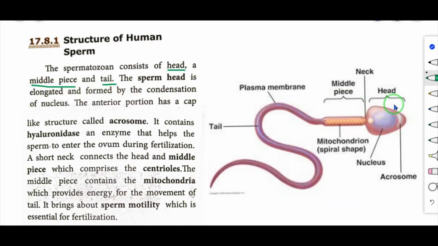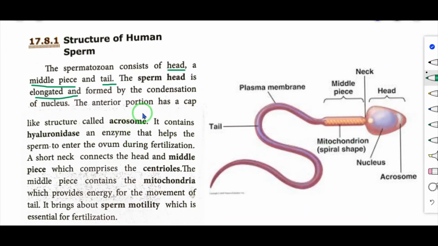So this region is known as head region. This is the head region and this is middle piece. Then this region together is tail. So it consists of three regions, that is head region, middle piece and a tail. Yes, the sperm head is elongated and formed by the condensation of nucleus. Here inside, the nucleus is present.